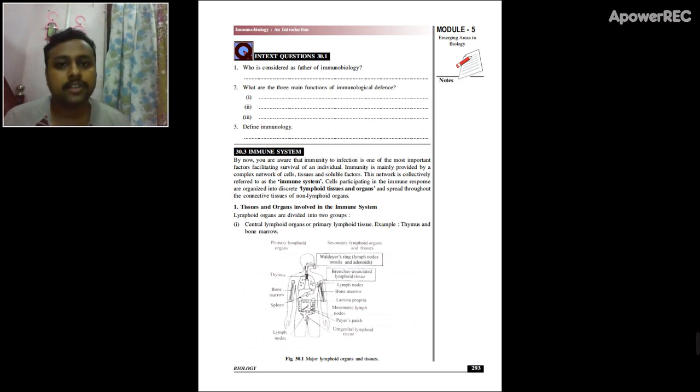The primary organs consist of bone marrow and thymus, while secondary organs consist of lymph nodes, and many other organs like the spleen. The spleen is the largest immune organ, or lymphoid organ.